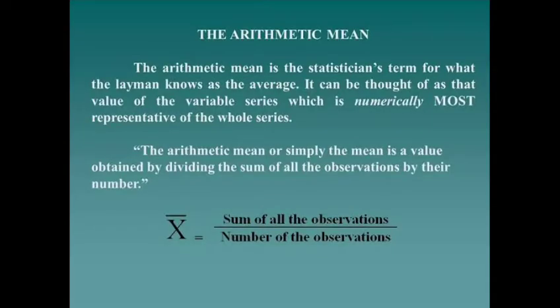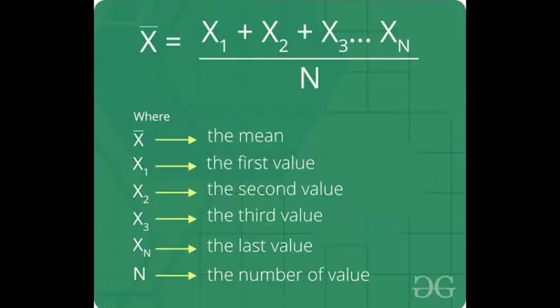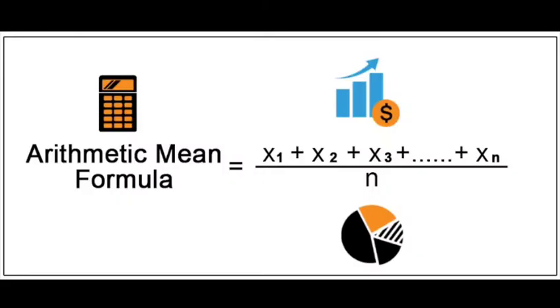Next topic is arithmetic mean. The arithmetic mean is the statistician's term for what a layman knows as an average. The mean is otherwise known as average. See, in this also we have to divide the sum of the observations by the total number of observations. See, x1, x2, x3 are the values of the observations, and the sum is divided by the number of observations.